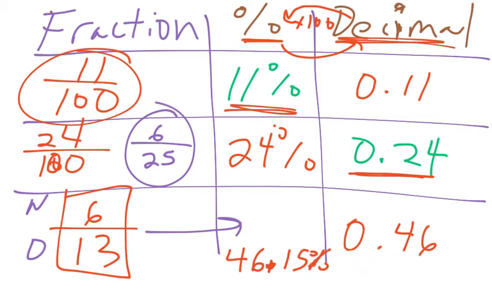It's that simple. Percents are always out of 100, okay? If you're converting between the forms, percent to a decimal, all you've got to do is divide by 100. Decimal to a percent, you multiply by 100. To go from a percent to a fraction, put it over 100 and then simplify. And you can convert easily between all three of these forms.